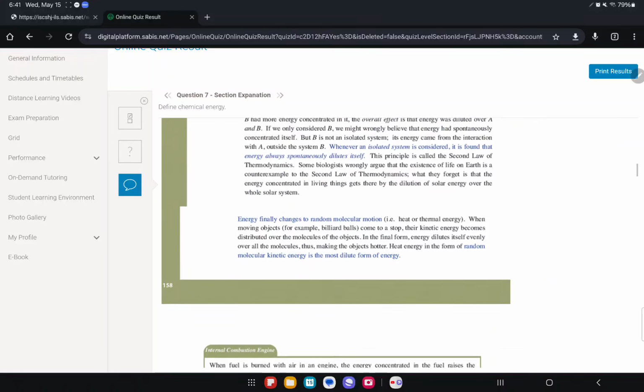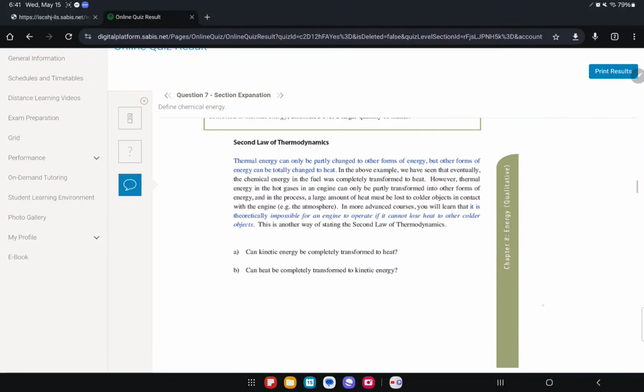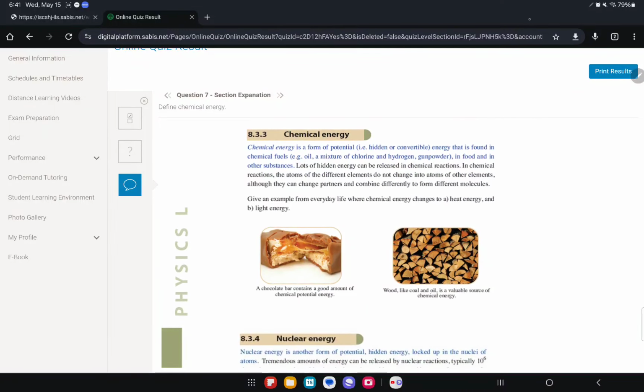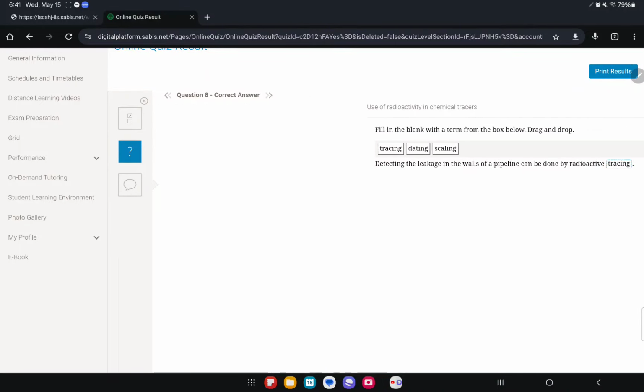You can read this alone if you want. The second law of thermodynamics. But chemical energy is what I'm looking for. Chemical energy is found in chemical fuels, so fossil fuels, and also food. That's pretty much it. Fossil fuels and food.